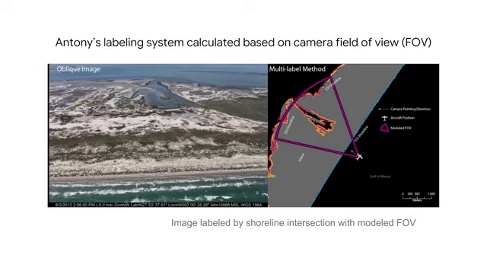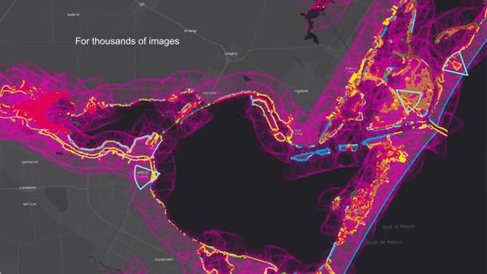So Anthony took the metadata of the drone images and extracted out the GPS location of the aircraft and which way the airplane was headed. And based on this, he could calculate the field of view of the drone camera, and that's a wedge shape that you see. Then he could calculate what part of the coastline the camera was seeing, and based on that, he could look at the digital shoreline map and label each of the images. In this particular image, there are 3 unique labels: sandy beach, salt marsh, and exposed tidal flats. And they could write a program to do this automatically.